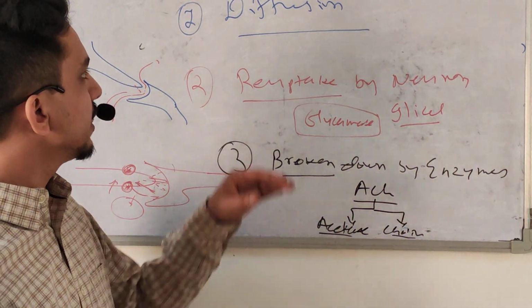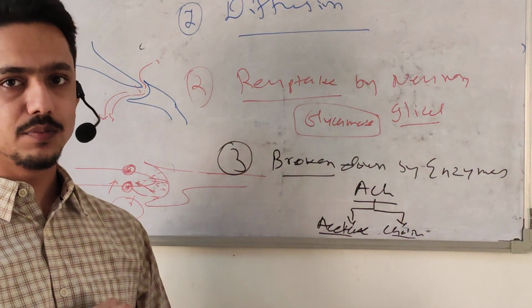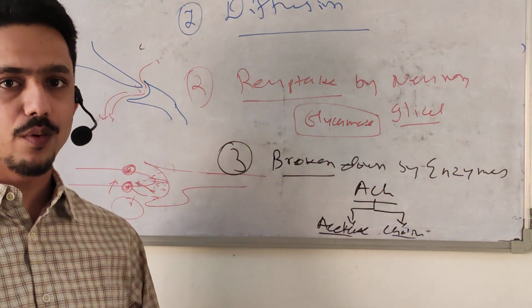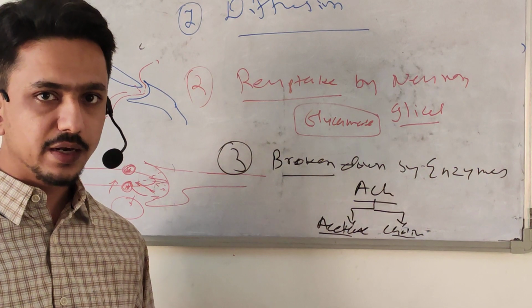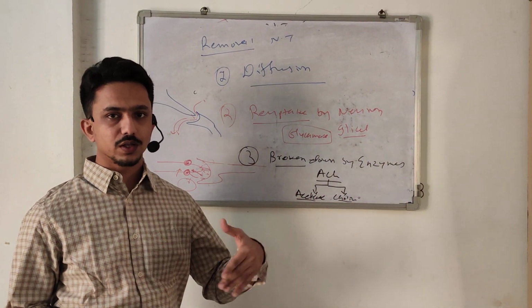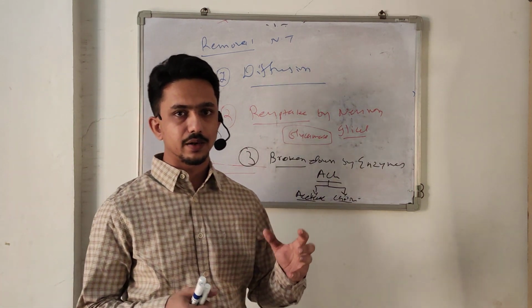So by these three ways, diffusion, reuptake, and breakdown by enzymes, neurotransmitters are removed from the synaptic cleft. So here we end the class. In the next lecture we will talk about acetylcholine, and further about every neurotransmitter in detail.